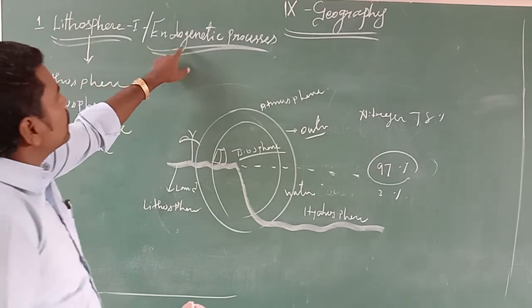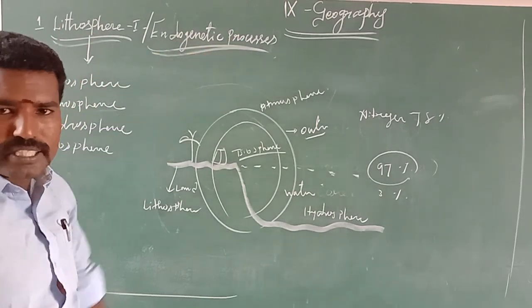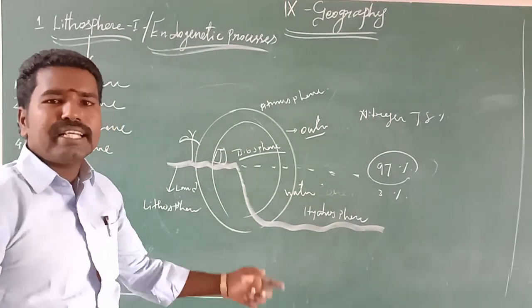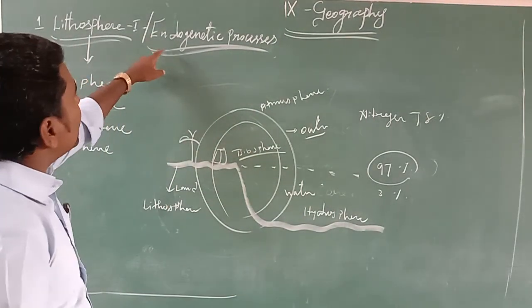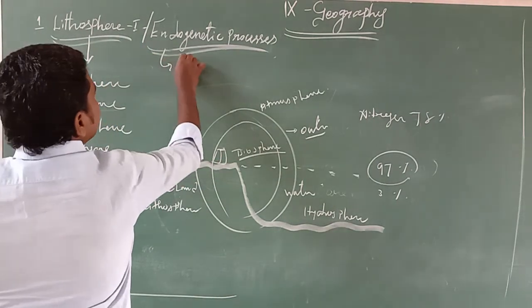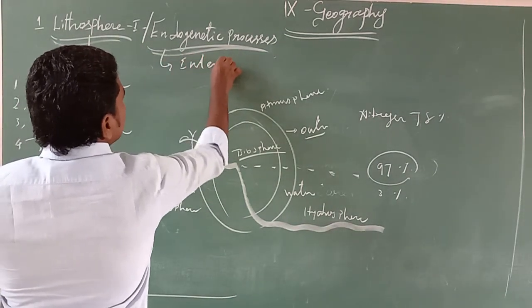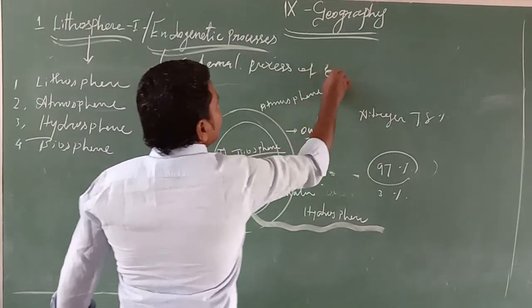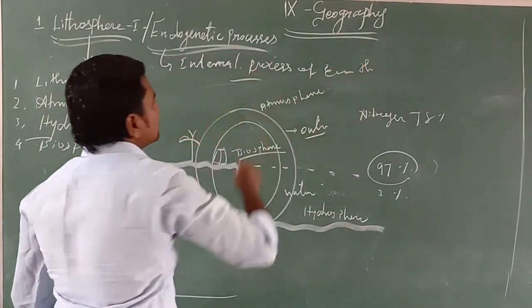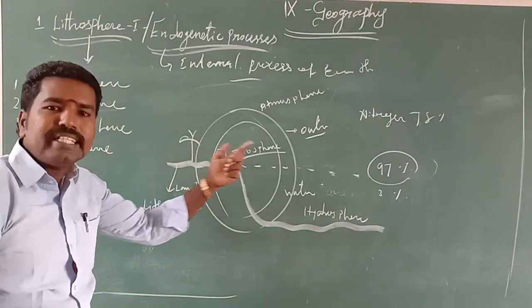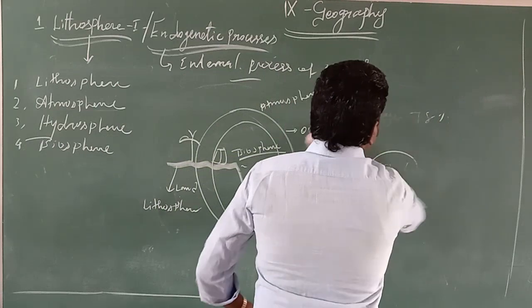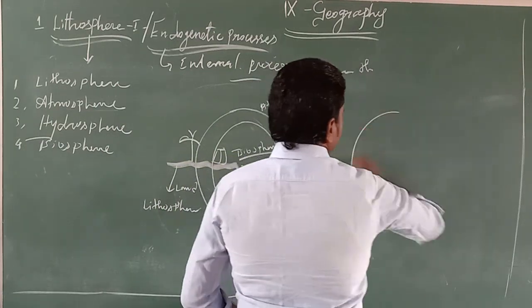And finally we come to the endogenetic process. Endogenic means internal process of earth. The earth has various processes, especially those happening beneath the earth. Say, for example, this is the earth.